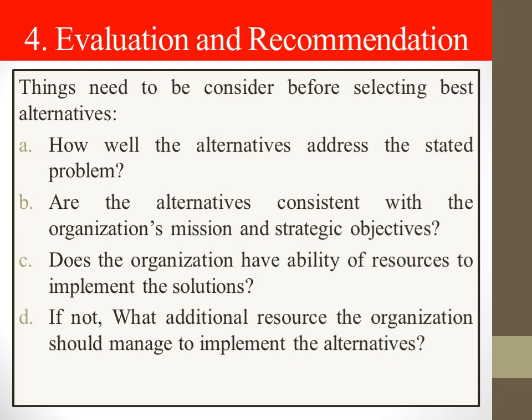After having proper evaluation, you need to recommend the appropriate solution with some specific ground. So in this process, while deriving recommendations, you need to ask a few questions. I have divided these into 4 different questions, in the sense that these questions establish the criteria to measure or evaluate the given alternatives.